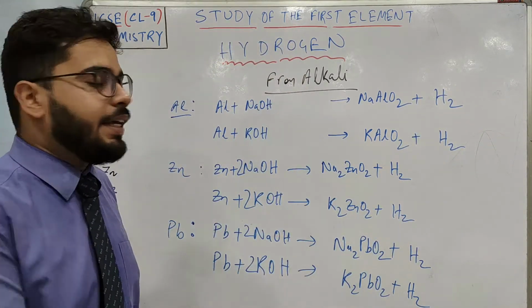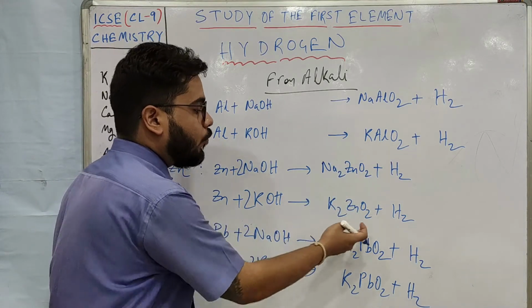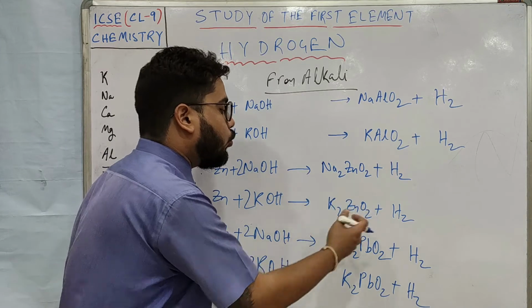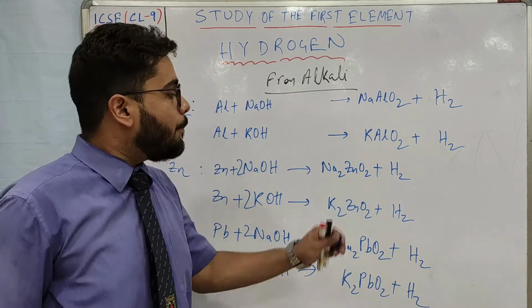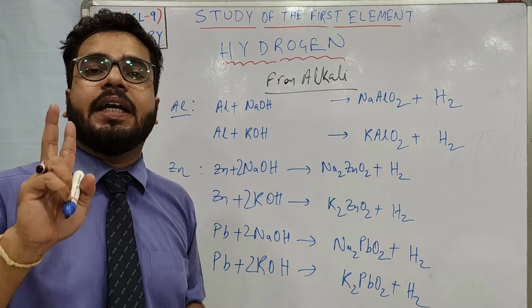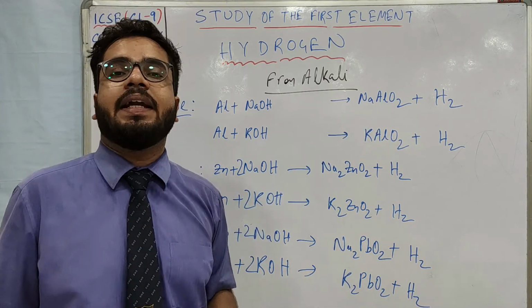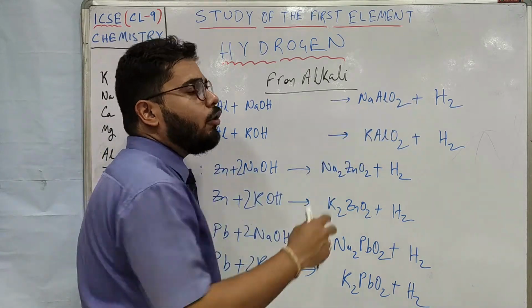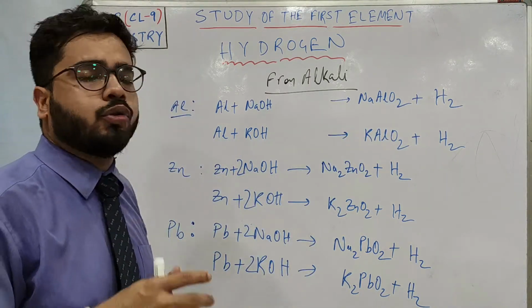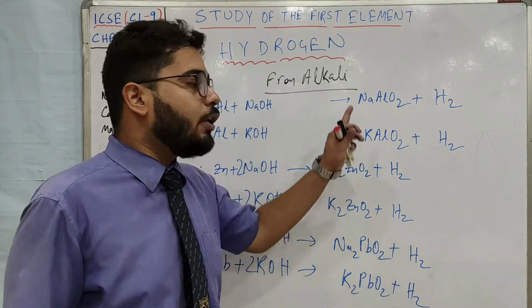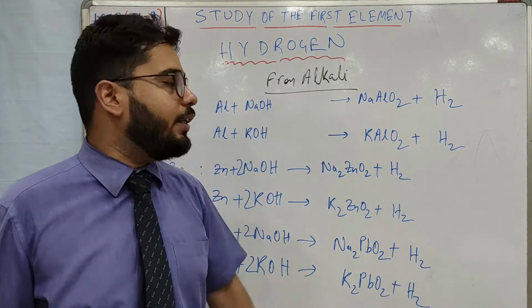Please understand, when you write the formula of zincate or plumbite, you write Na2, K2, because zincate and plumbite have a valency of -2, but aluminate has a valency of -1. That is why NaAlO2, not Na2AlO2. Students often make mistakes, but again I am telling you, being my student, you should not make mistakes on these.